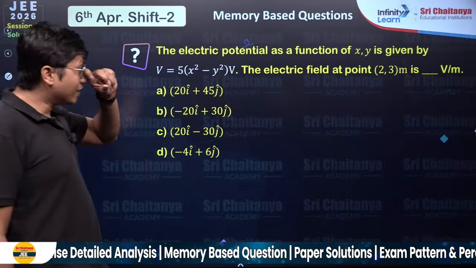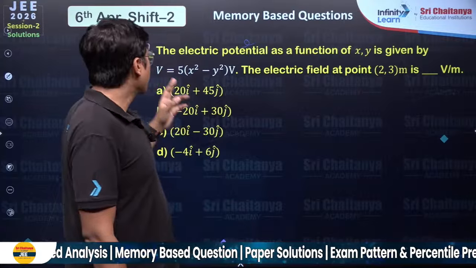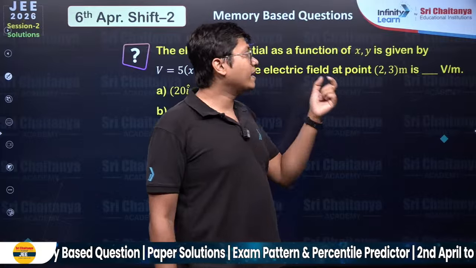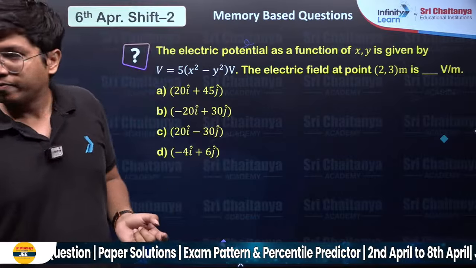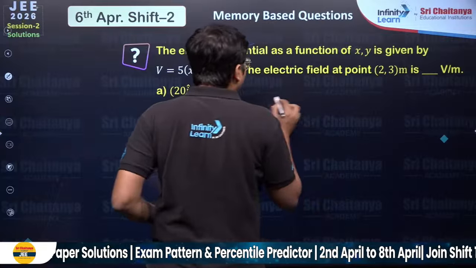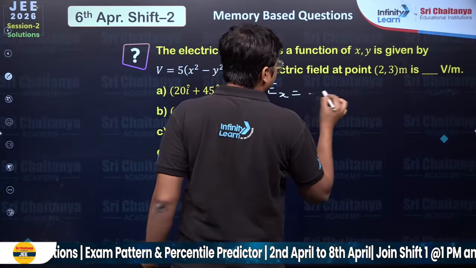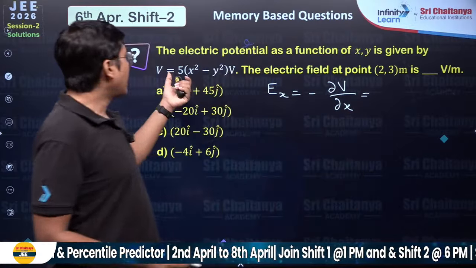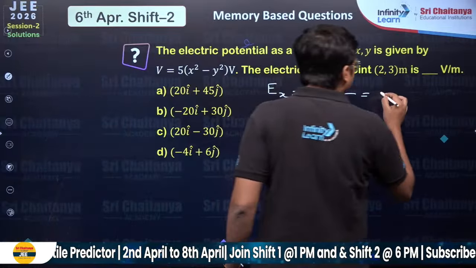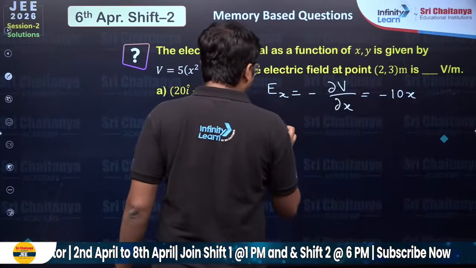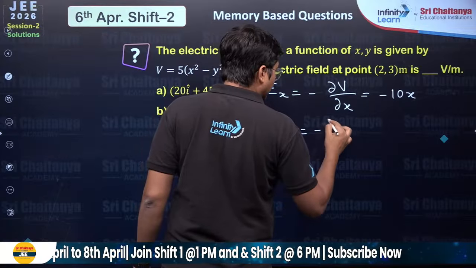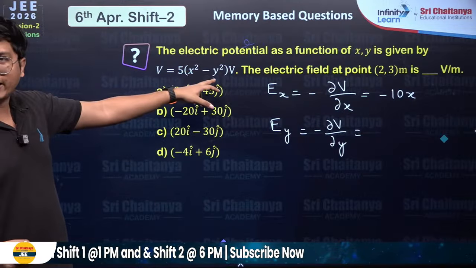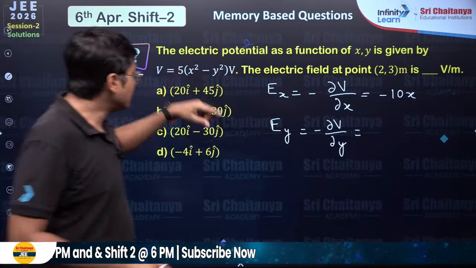Acha, electric potential as a function of x comma y is given by V is equal to 5x square minus y square. The electric field at a point 2 comma 3 is how much, right? So I know electric field, the x component is minus del V del x. How much would be that? That would be minus of 5x square, that's minus of 10x. And your electric field in the y, that's minus del V del y. That is already a negative is there, so it becomes positive, plus that's 10y.